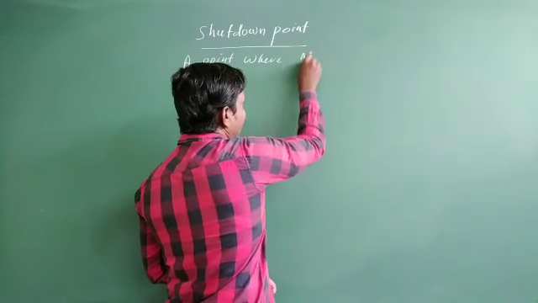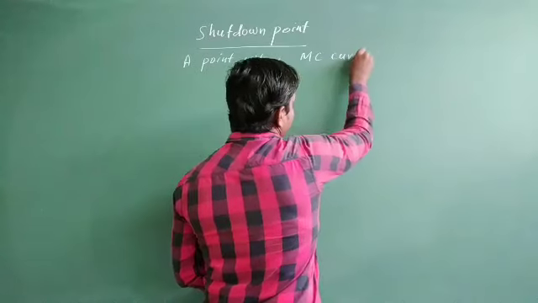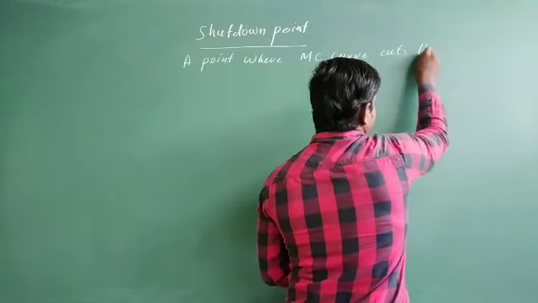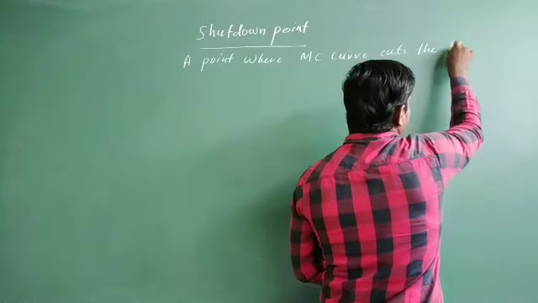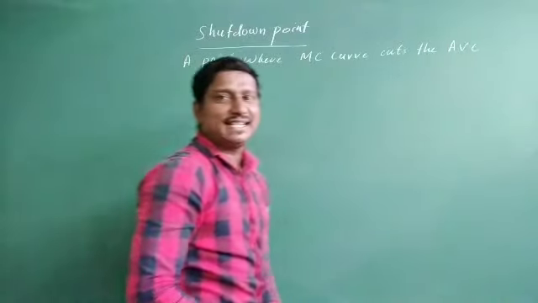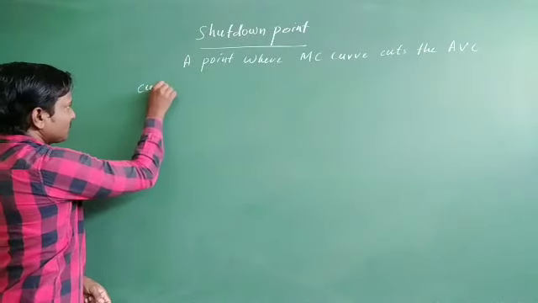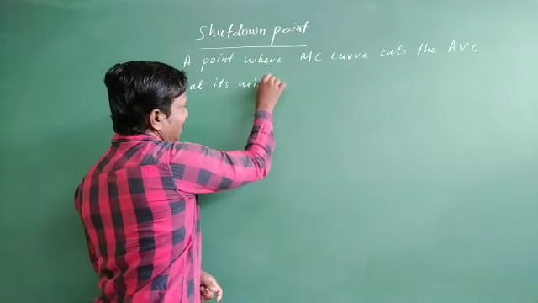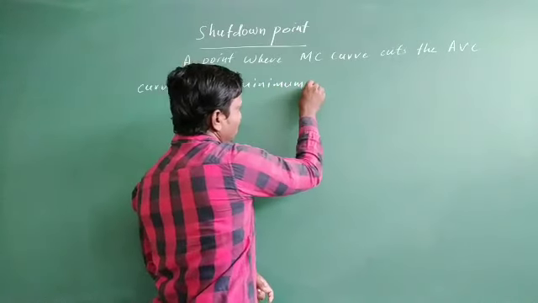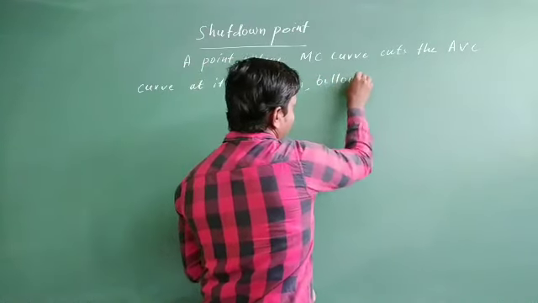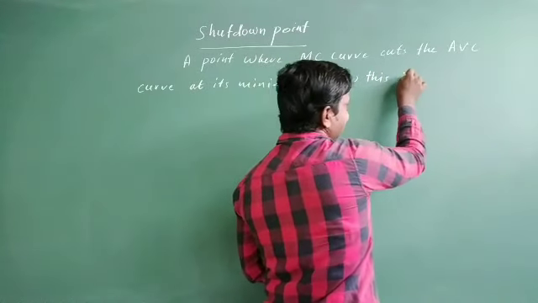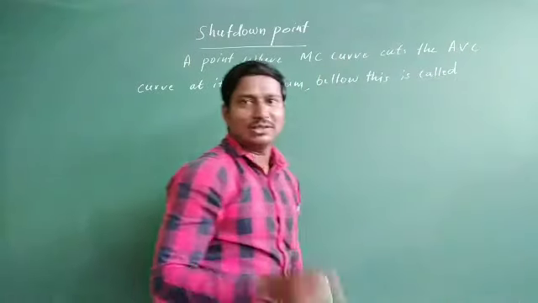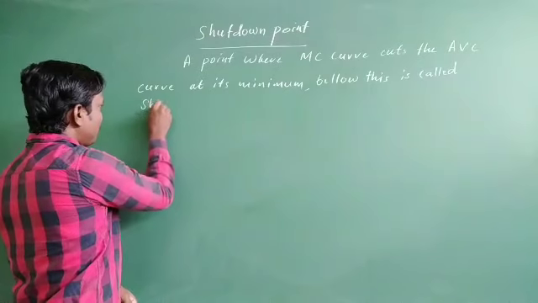where the marginal cost curve, that is MC curve, cuts the average variable cost curve, AVC curve, at its minimum point.